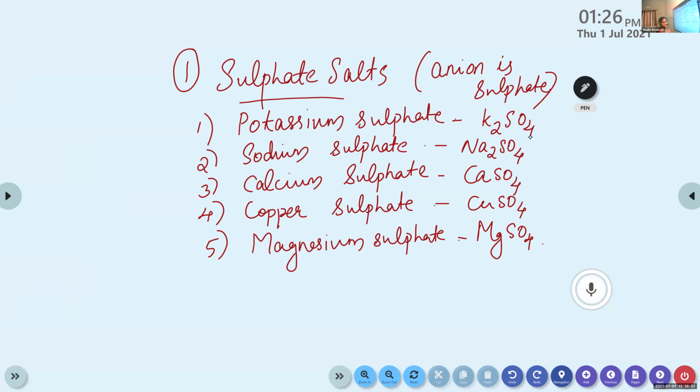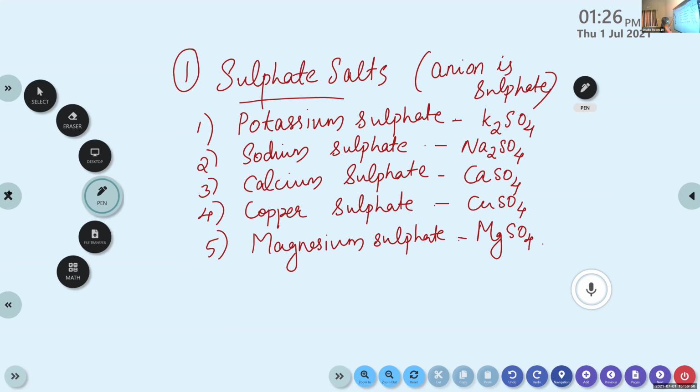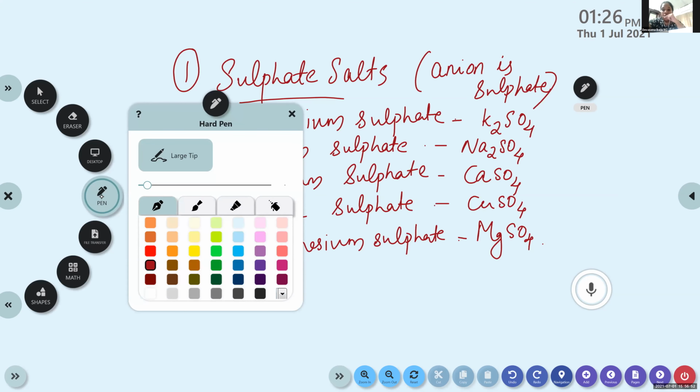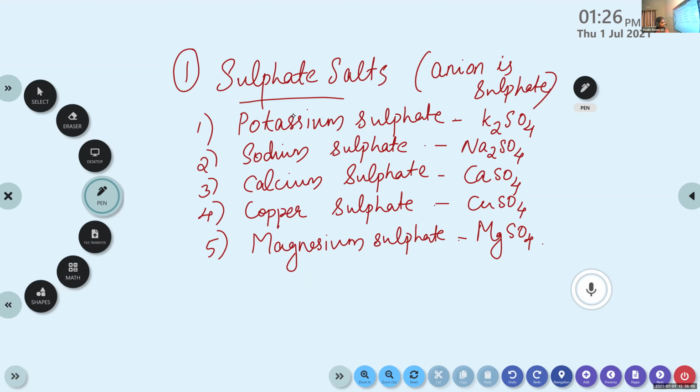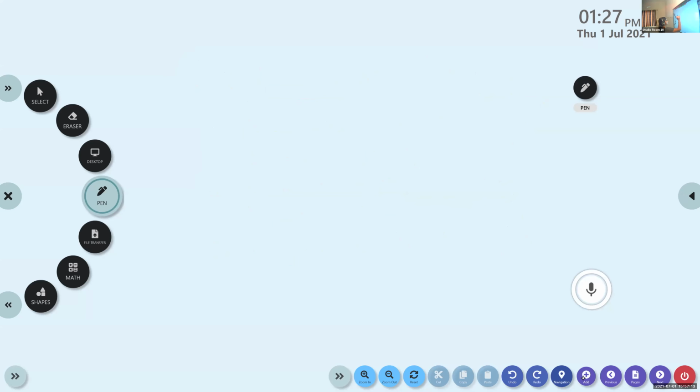Devasena, can you repeat it once again? Potassium sulfate, K2SO4. Sodium sulfate, Na2SO4. Calcium sulfate, CaSO4. Copper sulfate, CuSO4. Magnesium sulfate, MgSO4. Okay. Fizan, completed? Yes. Okay. Then we are going to find out the next family, that is chloride salt.